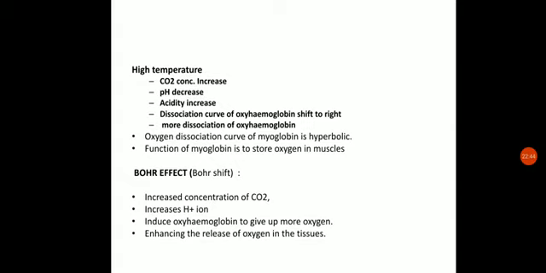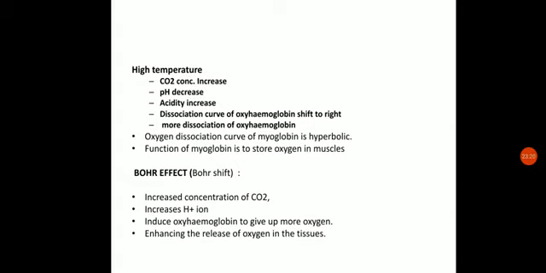In the active tissues there is an increased concentration of CO2. In the active tissues, which are carrying out different biochemical reactions, the carbon dioxide concentration will get increased. Due to the higher concentration of CO2, the H plus ions will also increase, as the CO2 reacts to form carbonic acid. Both these factors, the increase of CO2 and the increase of H plus ions, or we can say the increased acidity, induce the oxyhemoglobin to give up more oxygen.